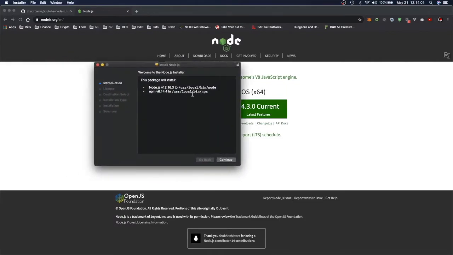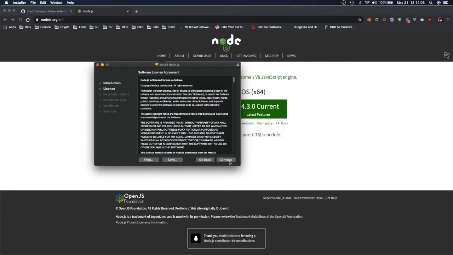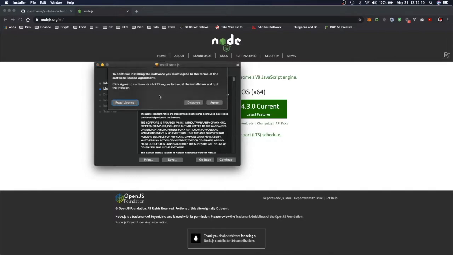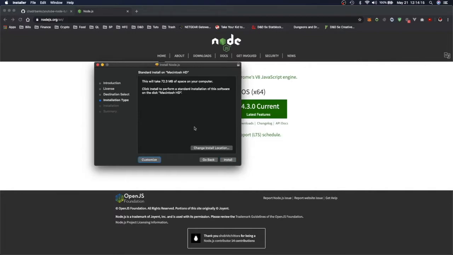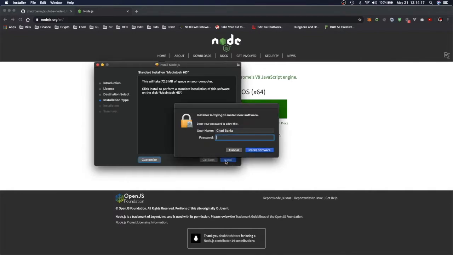Otherwise, this is all there is to it. You download it, it opens up. Yep, you can see right here, it's going to do the latest version of Node as well as NPM. Let's see if that overwrites my current version. Should be fairly quick.